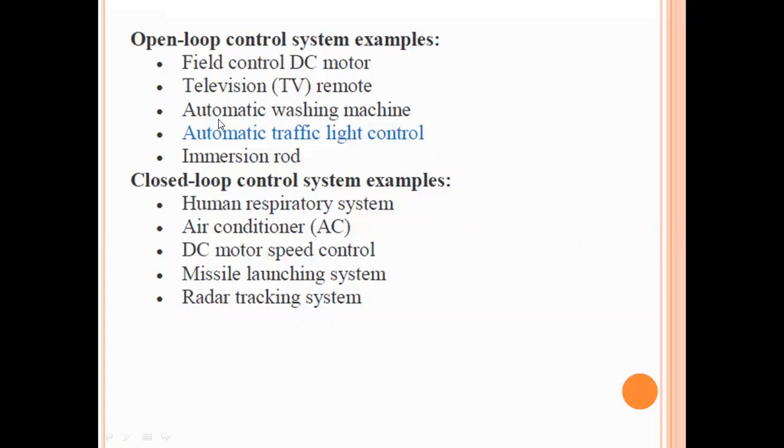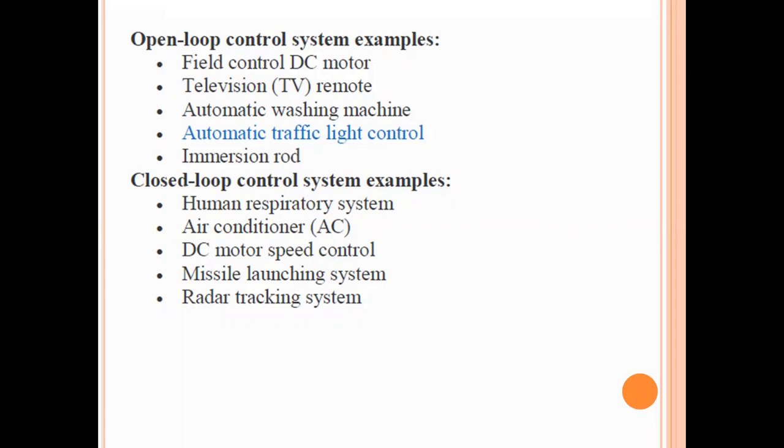You may be confused, sir, the name is automatic washing machine, but why is it open loop? Let me tell you. While washing the clothes with the help of a washing machine, we can fix the time. In the washing machine, we have a few regulators there. We can wash the clothes for 5 minutes, 10 minutes, 15 minutes, 20 minutes, or 30 minutes. Like that, we have a regulator.